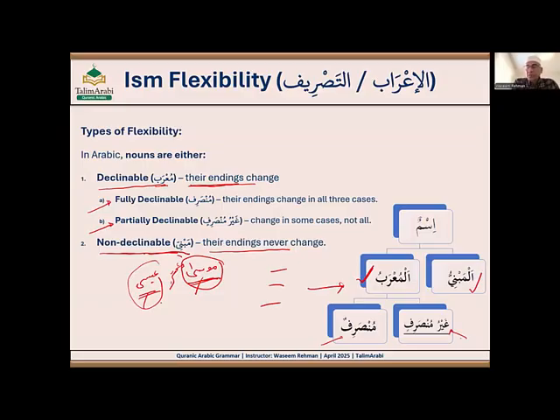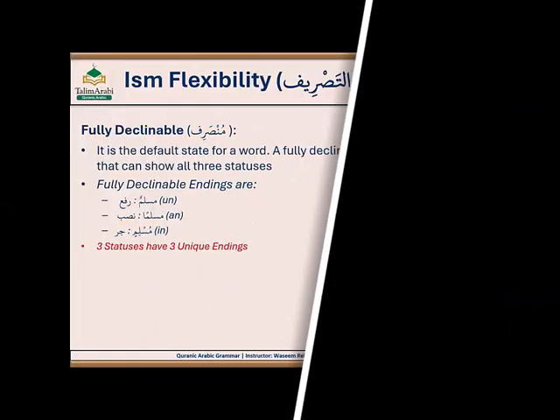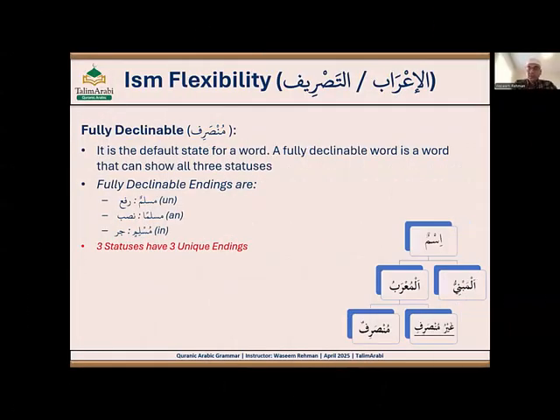So there are two further types of morab. Both are declinable, like munsarif also declines, or its ending also changes, and ghair munsarif also declines, its ending also changes, but one is fully declinable, one is partially declinable. Fully declinable or munsarif, so we are learning this one first.